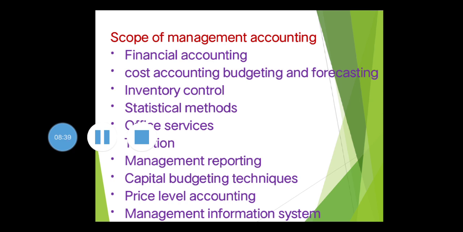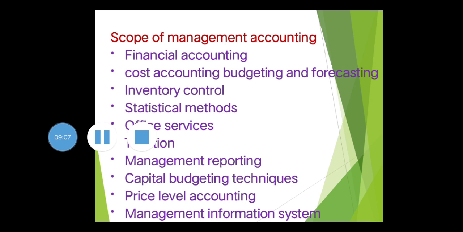Office services. How does it come? Management accounting uses various office services for systematic maintenance of documents and reports. We know that the main duty of the management accountant is to prepare reports. These reports are highly useful for the management for making decisions.